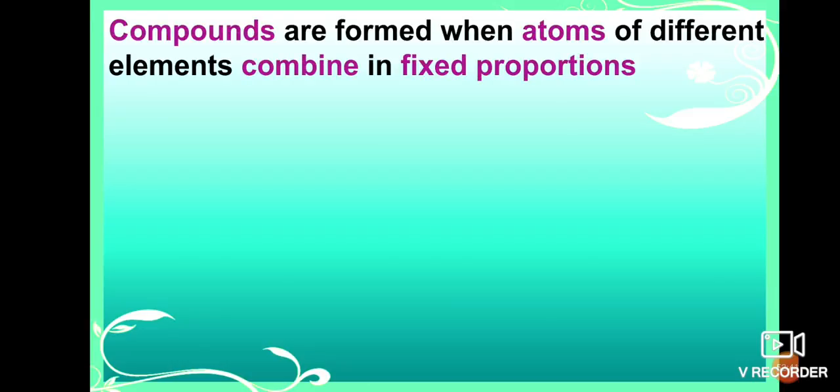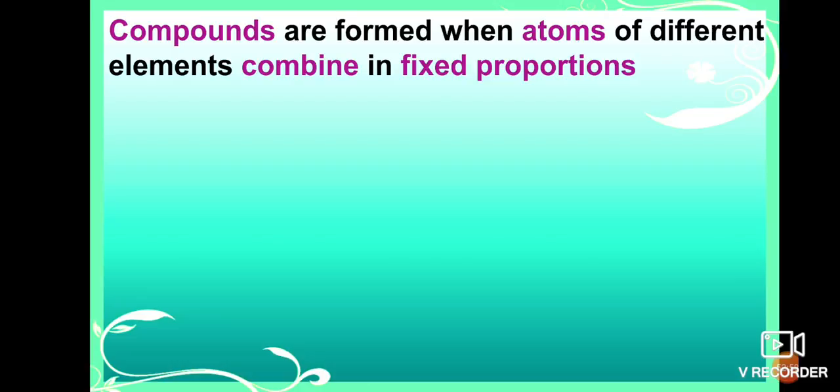Dalton has also explained about this. See, compounds are formed when atoms of different elements combine in fixed proportions.